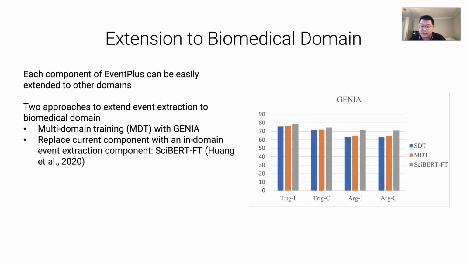And the second approach is replacing the current component with an in-domain event extraction component, the CyBERT-FT. So the experiment result on the right shows that the multi-domain training improves the performance on GENIA, but is still lower than CyBERT-FT. So we use CyBERT-FT to extend the event extraction capability for EventPlus to biomedical domain.